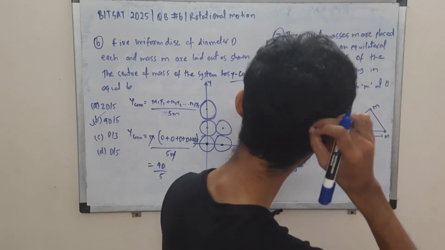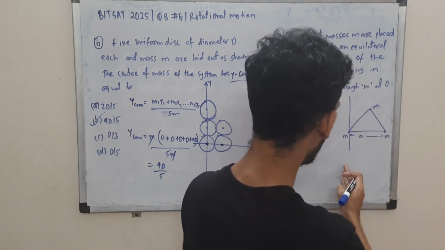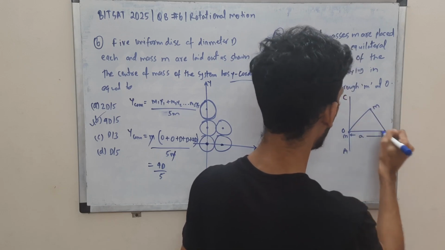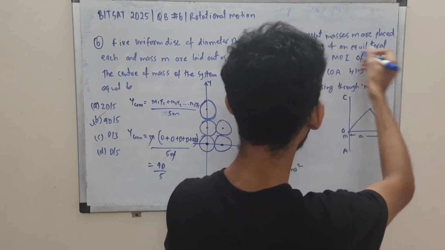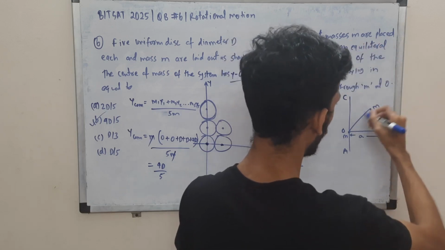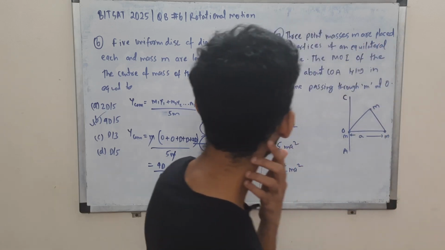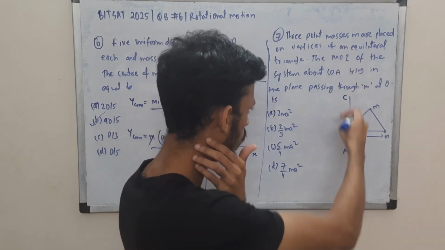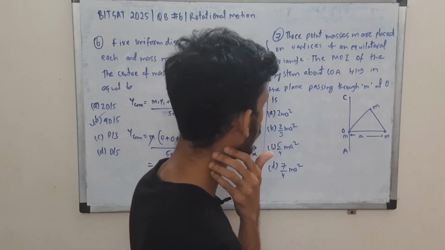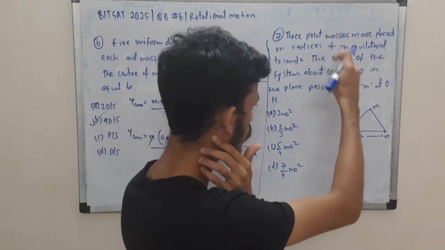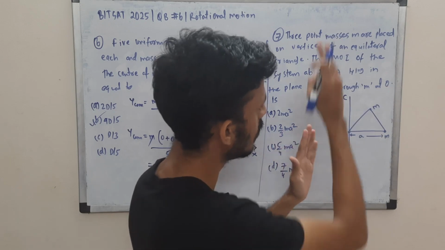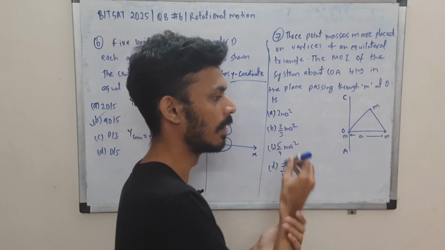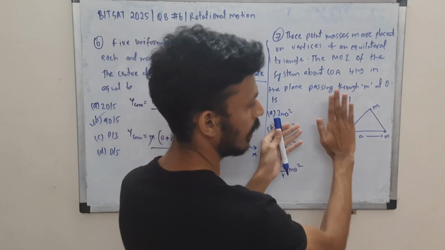Here we are supposed to find the moment of inertia about this axis COA. Now we have three equal masses m at the vertices of an equilateral triangle, so all these sides are equal. Then you are supposed to tell what will be the moment of inertia about this axis COA. Okay, and this axis is passing through this mass m at O, and of course it is in the plane. It's not like this or going in.